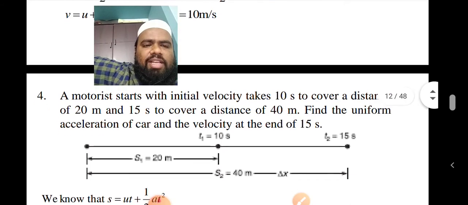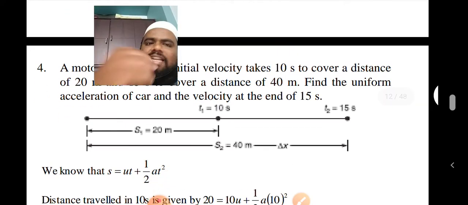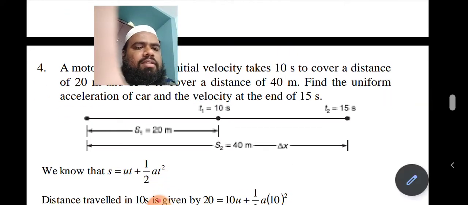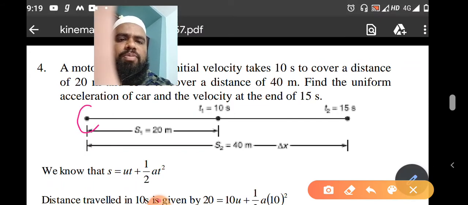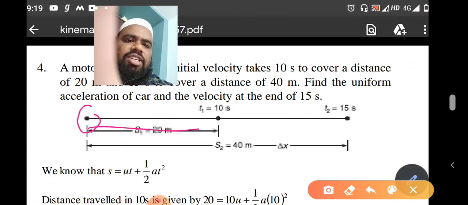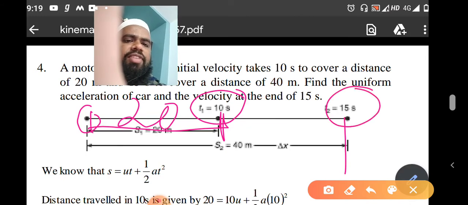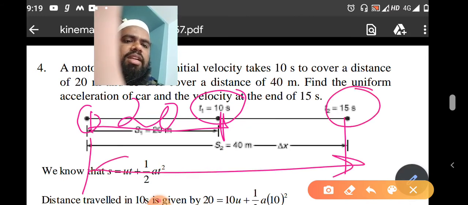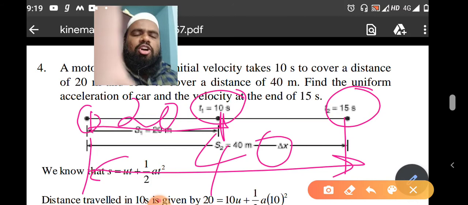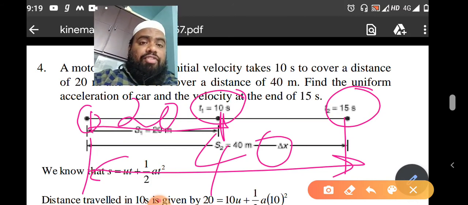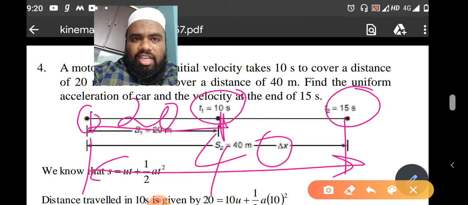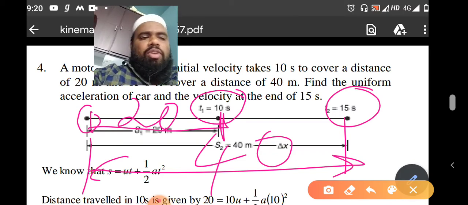Then find out the uniform acceleration. Now this diagram clearly indicates the problem. The motorist starts from this point and reaches this distance in this time, that is 20, and he reaches this distance in 15 seconds, and that is 40. So he took 15 seconds to cover 40 meters and 10 seconds to cover 20 meters.